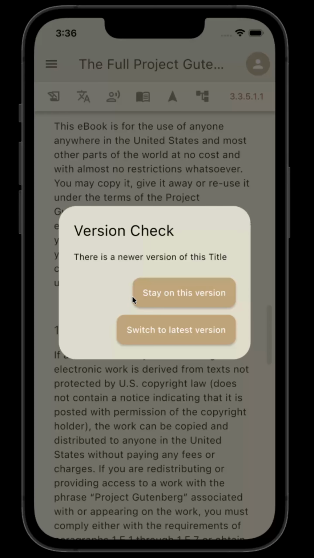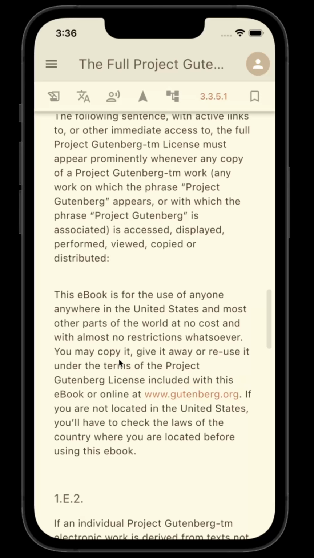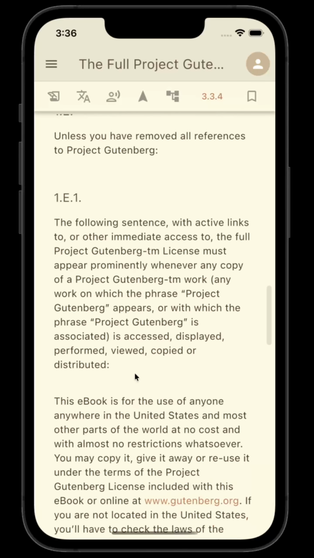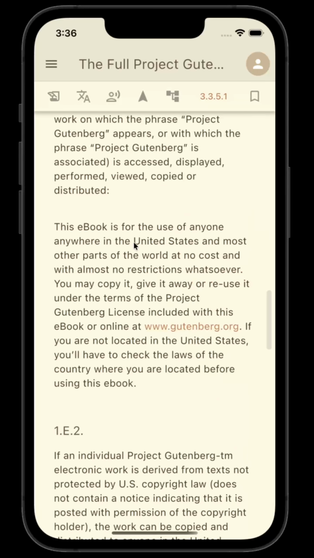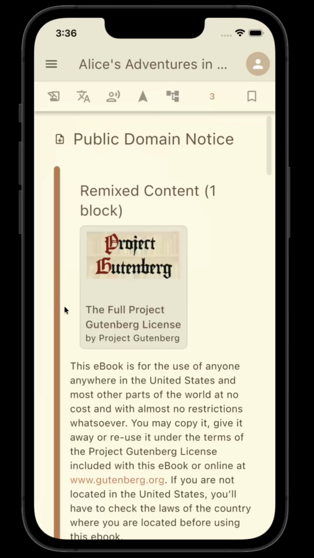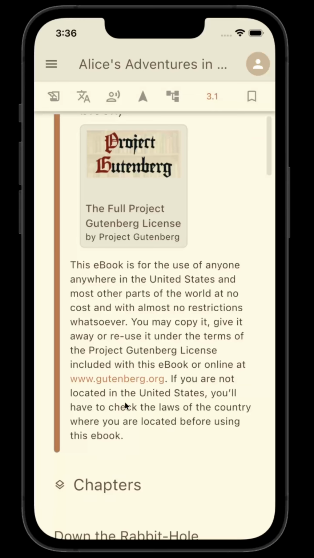And now you're reading that exact same block in the context of the original title, which is Gutenberg's entire license agreement here. And you can always just navigate back to the original title. So this is not copied. This block of text literally exists in both titles at the same time.